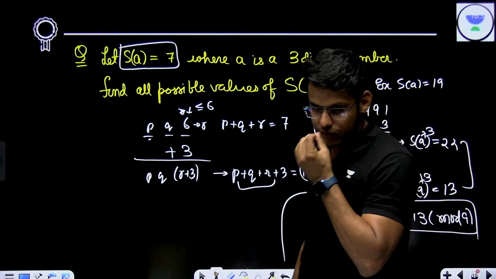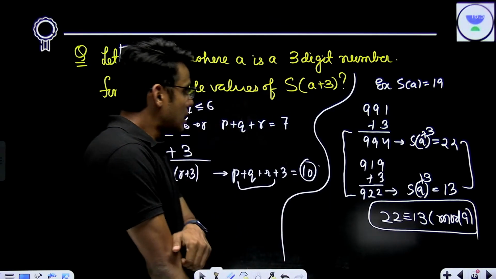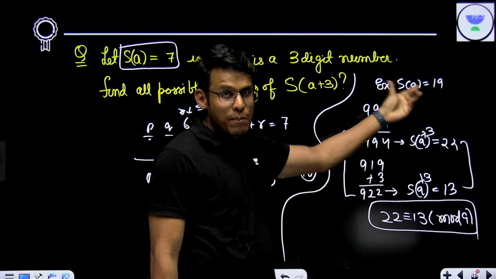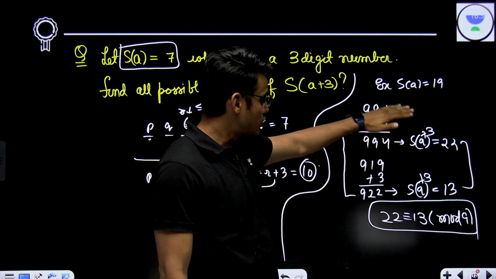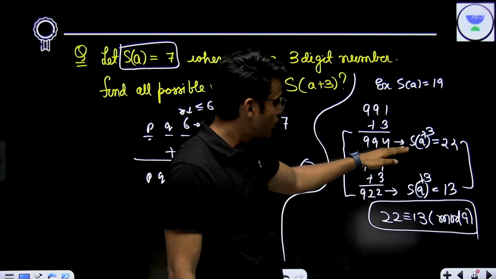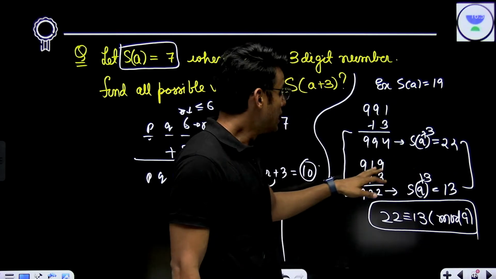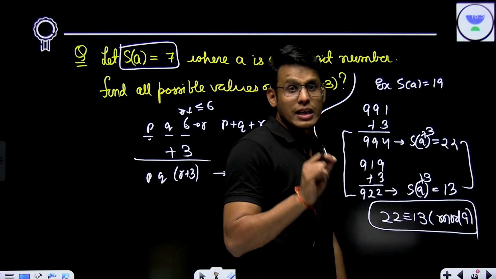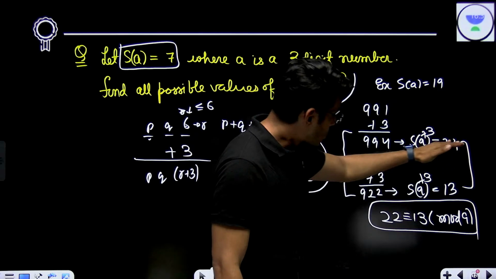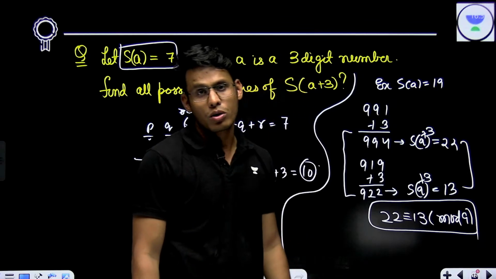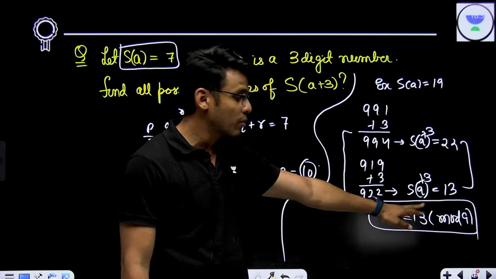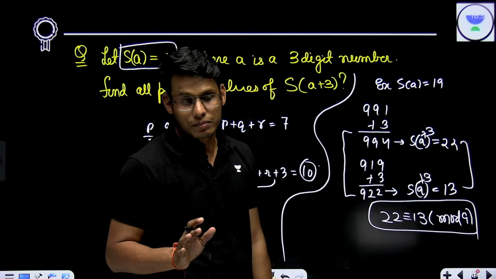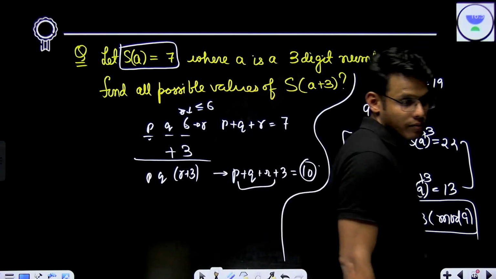I hope you are getting it. And similarly, in the example, when there are multiple possibilities for the sum of digits, like I illustrated here, 991 plus 3 is 994. Here the sum of digits is coming out to be 22. In the next illustration, the sum of digits is coming out to be 30. But what is common here? 22 and 13 are congruent mod 9. I hope you are understanding the importance of modular arithmetic.